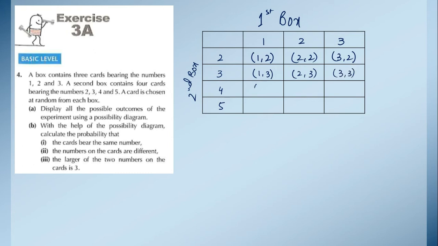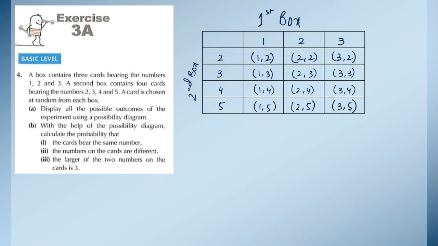Then we have 1, 4, 2, 4 and then 3, 4. On the first place we have written the number from the first box, and on the second place we have written the number from the second box. Now 1, 5, then 2, 5 and then 3, 5. So here we have completed this possibility diagram.